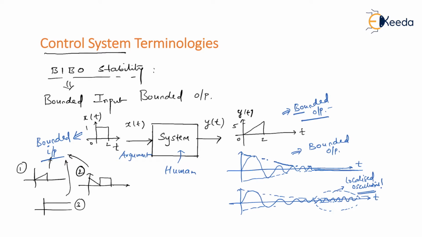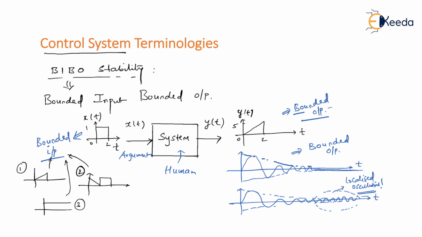And since these localized oscillations are present, I would define the system to be an unstable system. So even though the output seems to be a bounded one, since localized oscillations are present in the output, I would define the system as an unstable system.